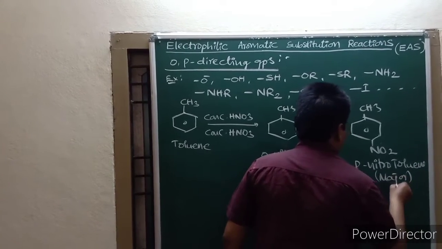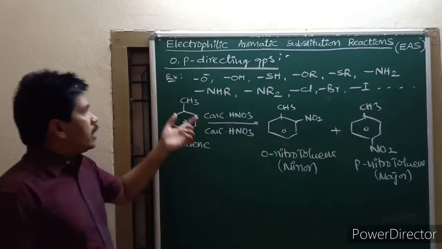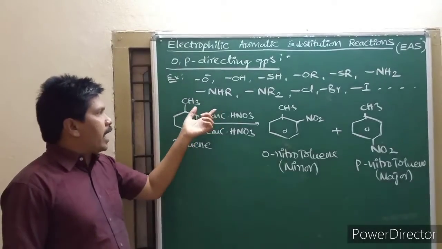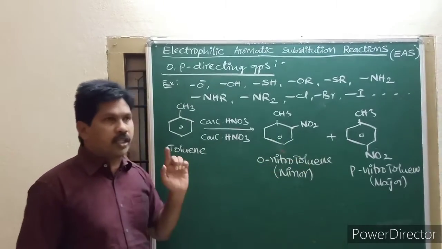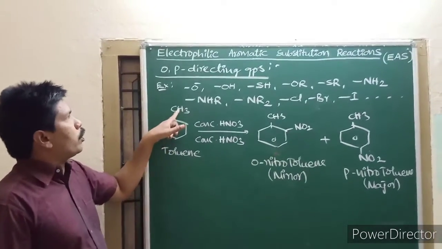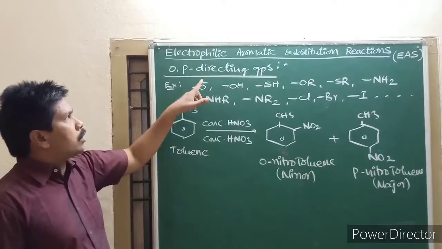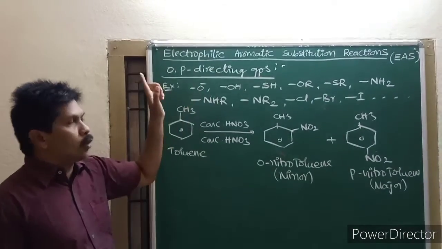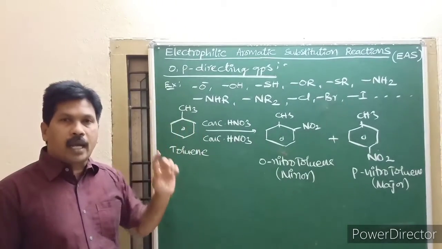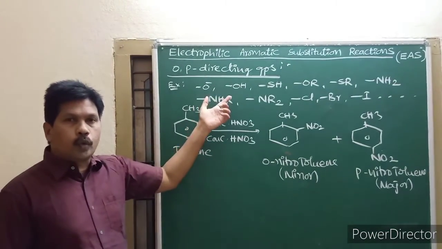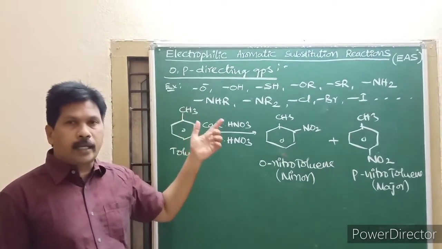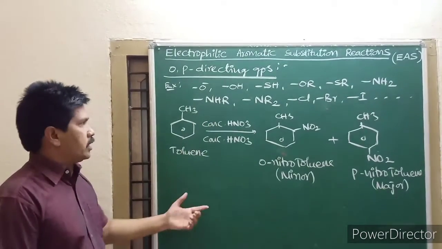The second substituent is directed towards the ortho and para positions. That's why this type of group is called an ortho-para directing group, due to positive inductive effect and positive mesomeric effect.